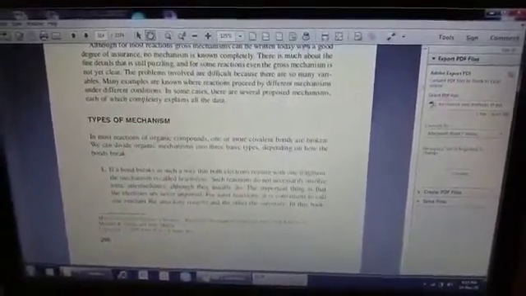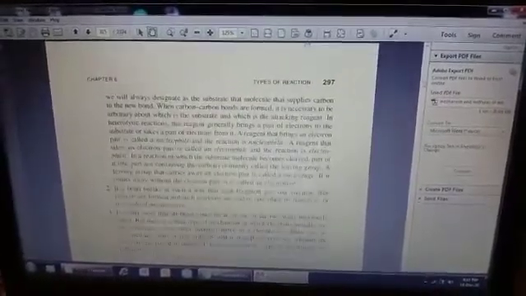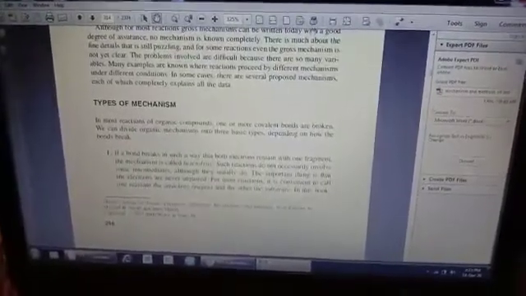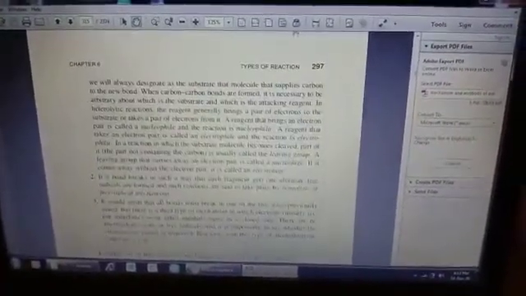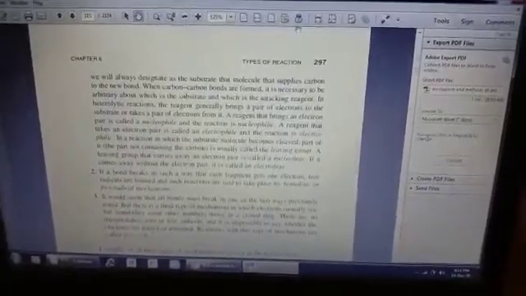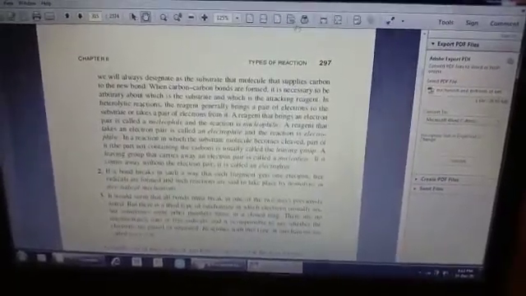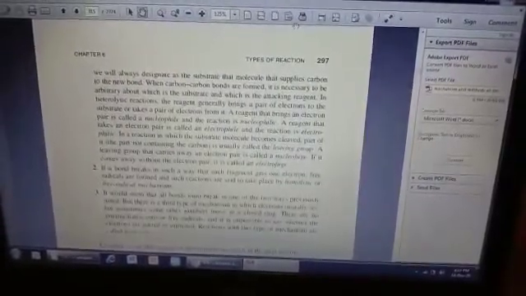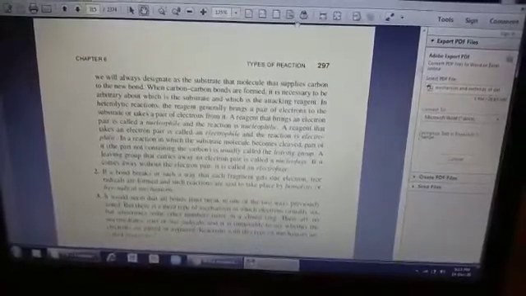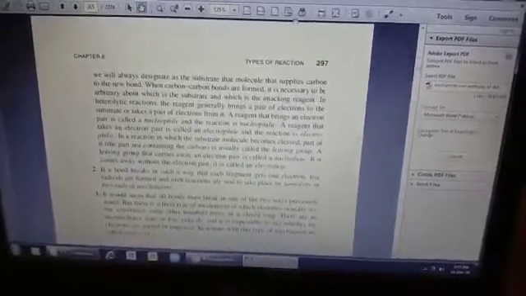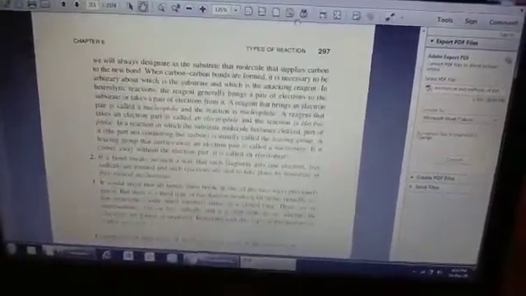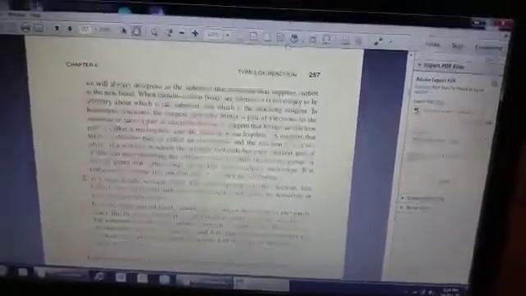heterolytic mechanisms. In a heterolytic mechanism, the electron pair will go with one of the atoms. Either it will take a positive charge or a negative charge. In case of a positive charge, it is called an electrophile, or in case of a negative charge, it is called a nucleophile. But there must be another component, the nucleofuge, that is the leaving group in this case, and a substrate upon which these nucleophiles or electrophiles will act.